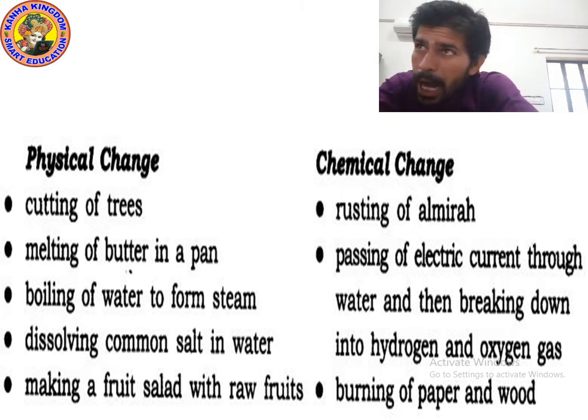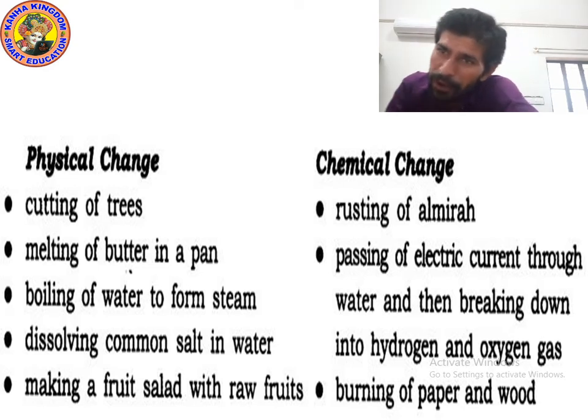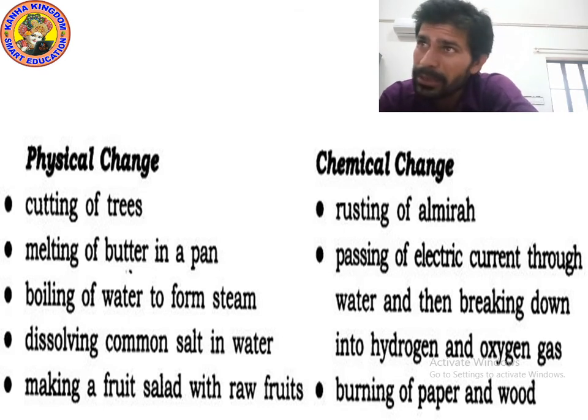Now, chemical changes. Rusting of almirah. After rusting, rust is formed. You cannot make the almirah from rust again. Passing of electric current through water, breaking it down into hydrogen and oxygen gas. Can you make water again using hydrogen and oxygen gas? No, you cannot. So this is an example of chemical change.